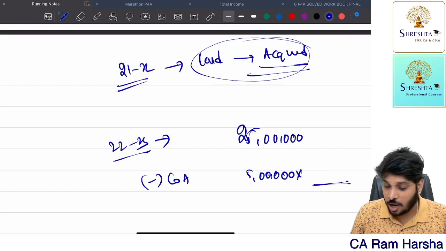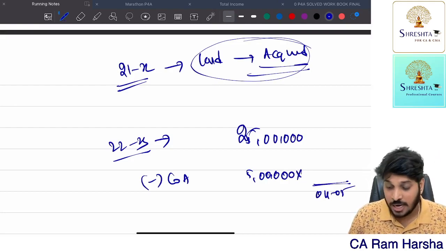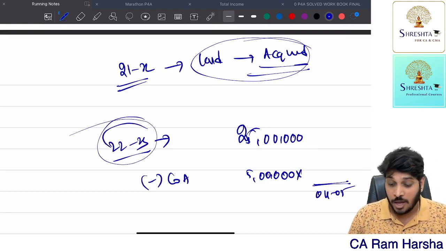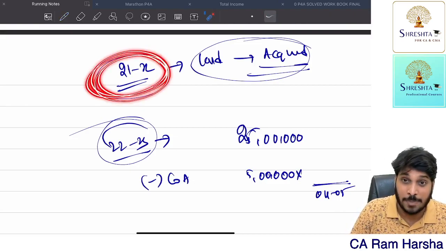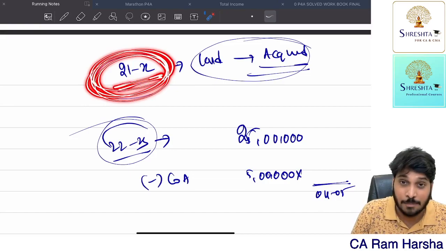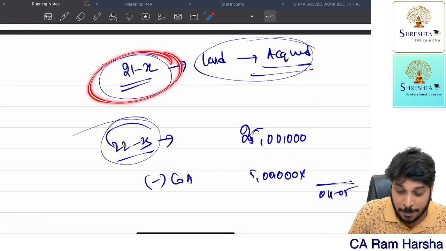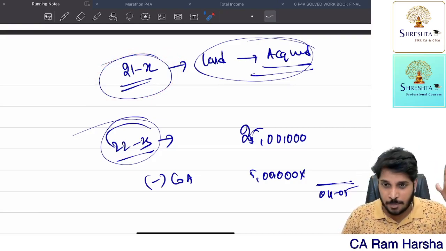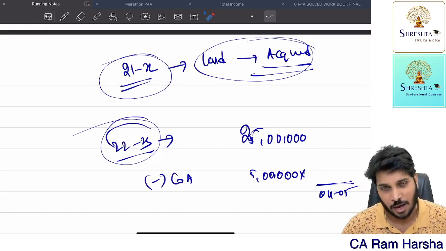The denominator is the index number of the year when I purchased it, some 4-5 year, you put that index number. Now, when I received compensation in 22-23, no, you transferred the land to government in 21-22. So 21-22 is the compulsory acquisition year. That year's index number only you should put. So indexation is available only up to the year of compulsory acquisition, because it is only treated as the year of transfer. Period of holding will be computed only up to the date of compulsory acquisition. Are you getting the point?